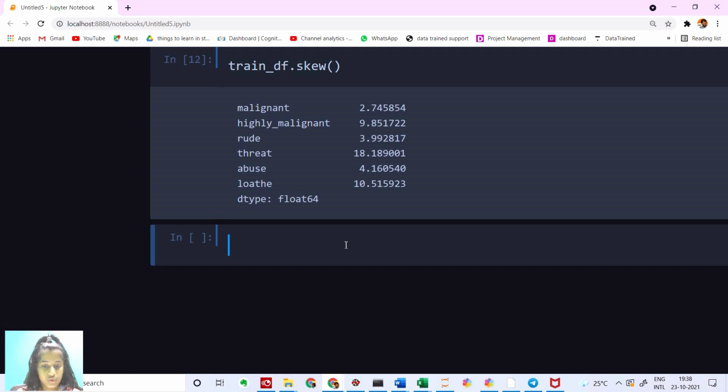And now what we have to do is check our value counts and see which one is more. Whether the comments are more of malignant comments, or highly malignant comments, or rude comments, and so on.